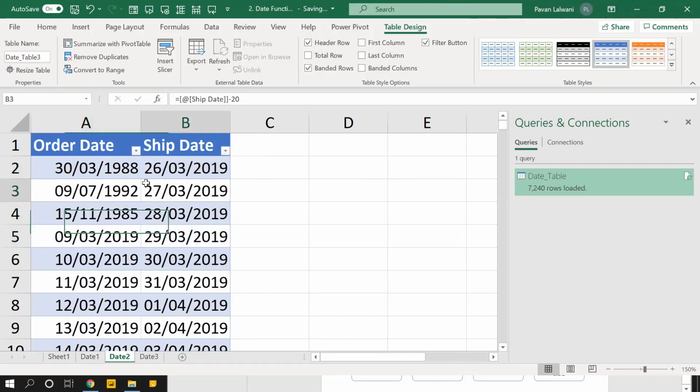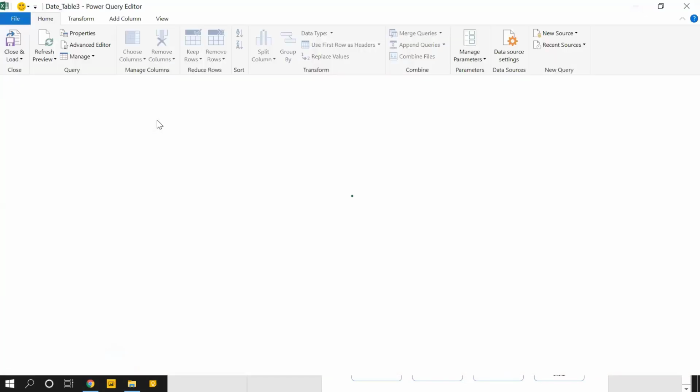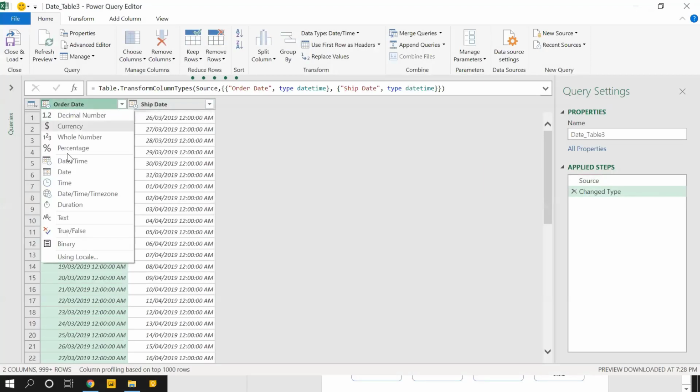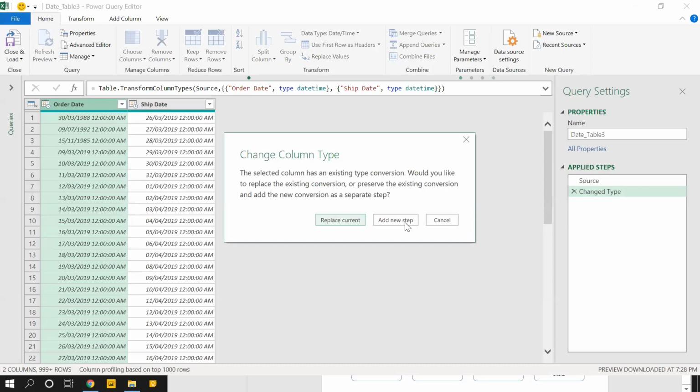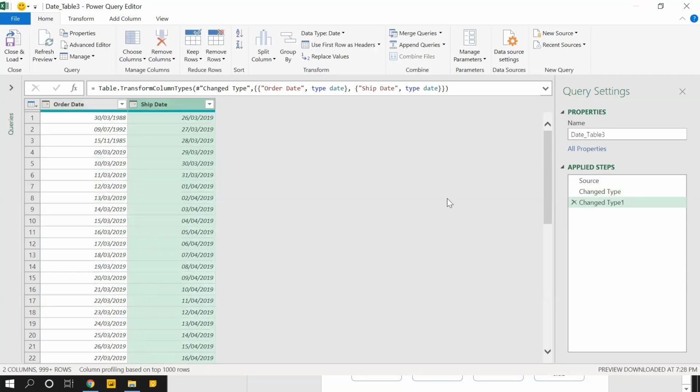25. Once again, I'll keep my cursor in the data. I'm in the new sheet right now, the date 2 sheet. So I'll take this data in Power Query, data from table or range, and again I'll change the data type to date, and add a new step. Nothing required here.